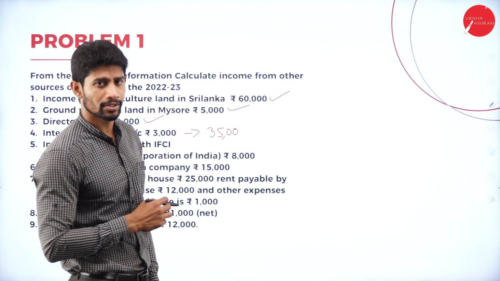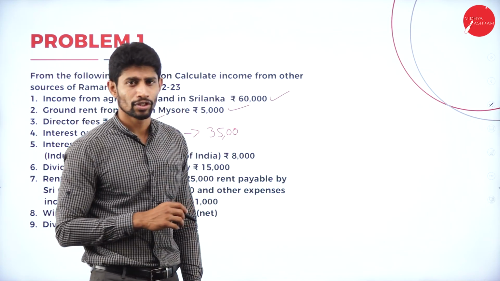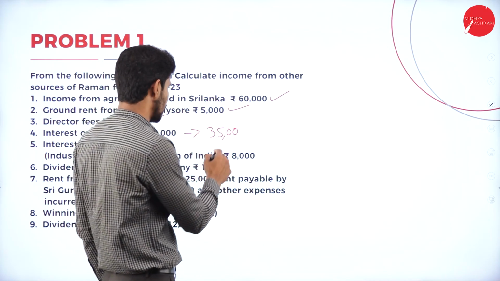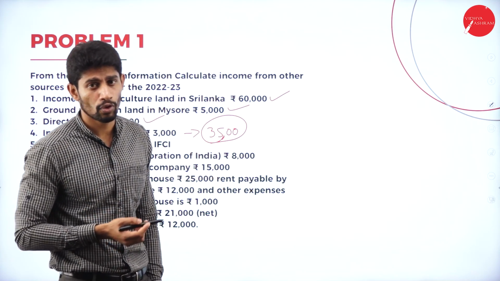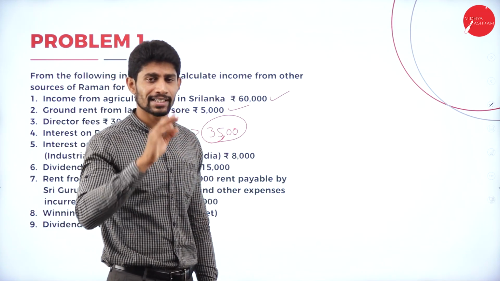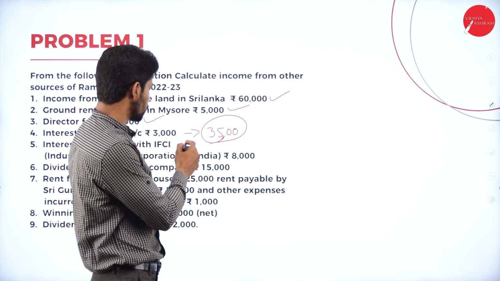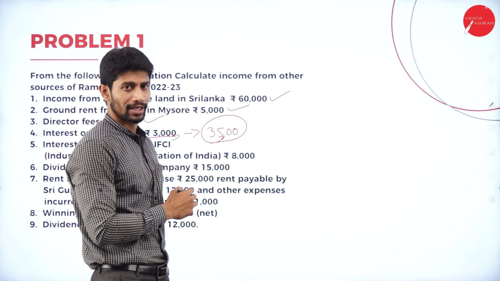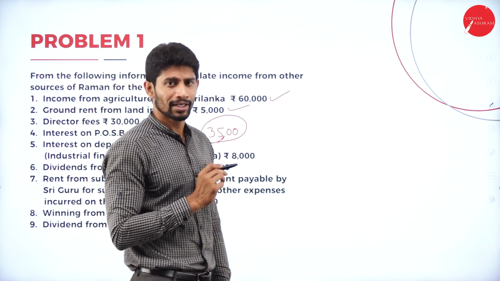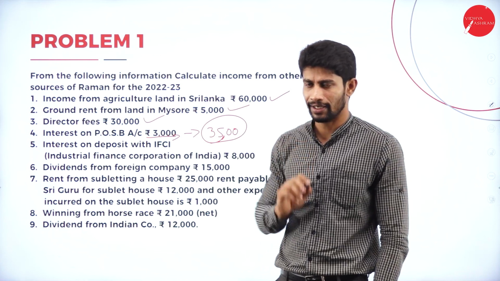If the amount crosses 3,500, then it is taxable. Now in this problem we have 3,000 rupees, which is less than 3,500, so it is not taxable. In the taxable value it comes as nil.